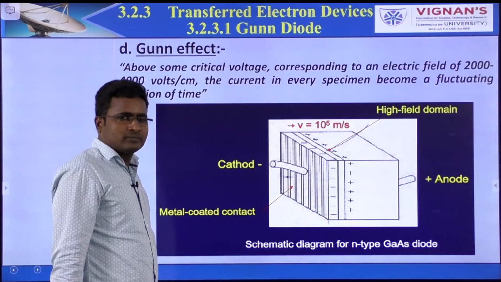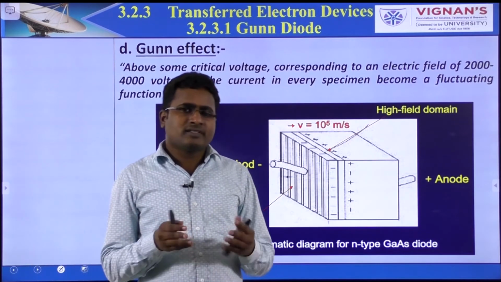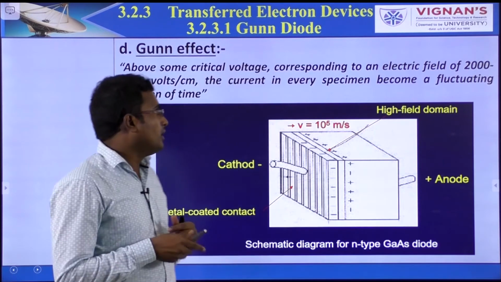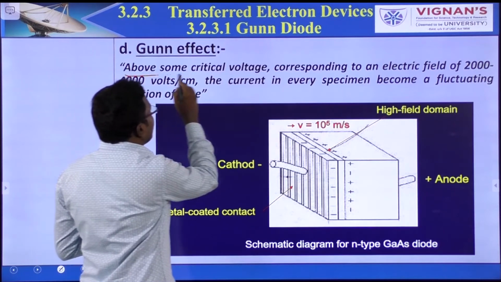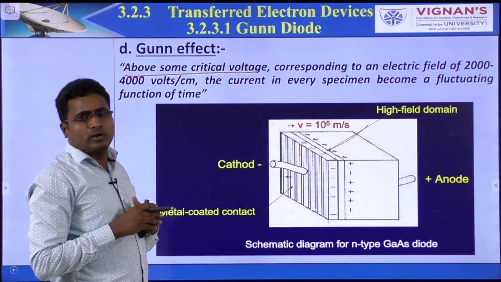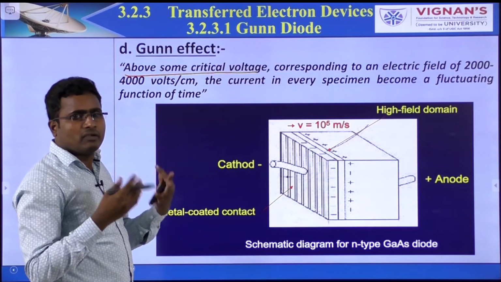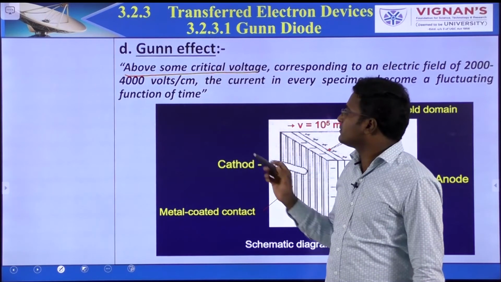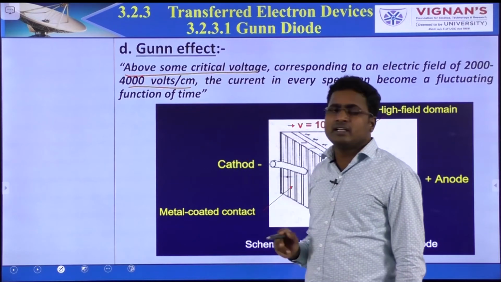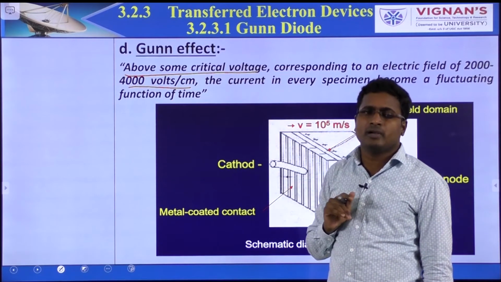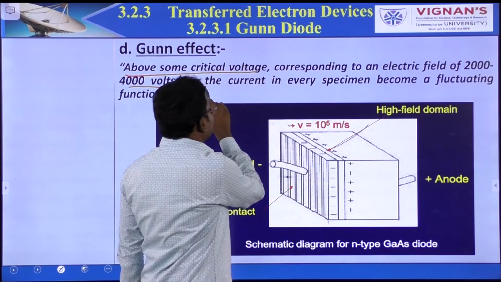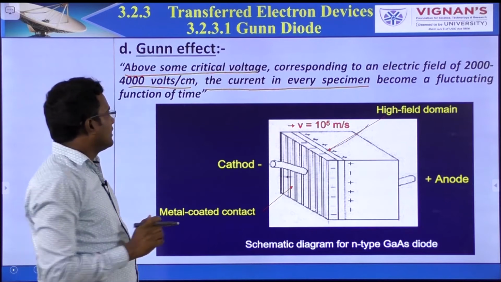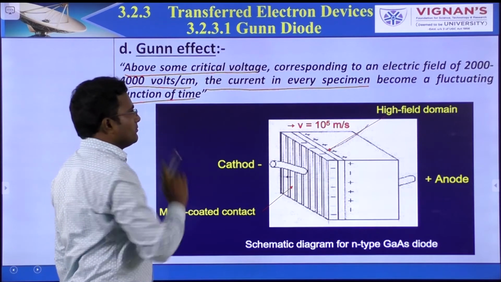Coming to the Gunn effect. The operation is based on the Gunn effect. So what is the Gunn effect? Above some critical voltage, that means supply voltage, equivalent to an electric field of 2000 to 4000 volts per centimeter, the current in every specimen becomes a fluctuating current as a function of time.